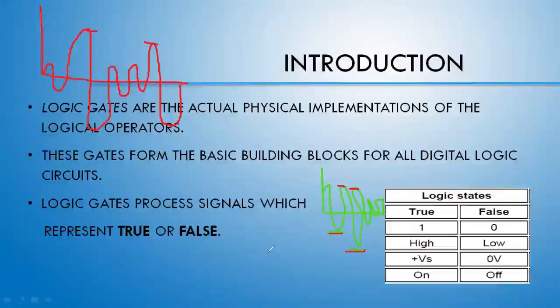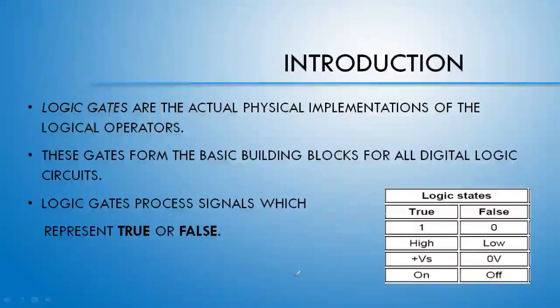But now we are having the digital system. According to the digital system, we will have only two states. Either it will be a zero state or it will be a one state. So either the signal will be available or it will not be available. This is the scenario of a digital system.